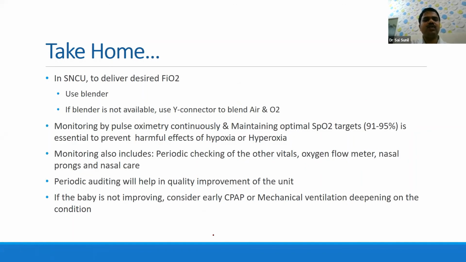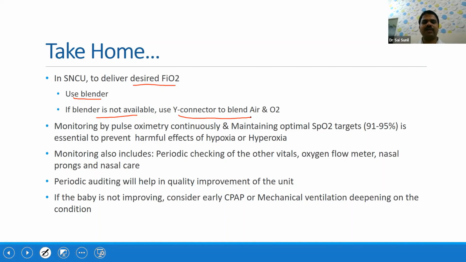And in SNCU, to deliver the desired FiO2, we should use a blender, and if a blender is not available, use a Y connector. Monitoring by pulse oximetry continuously is very important. Keep the saturation targets between 91 to 95%, that is again very important.